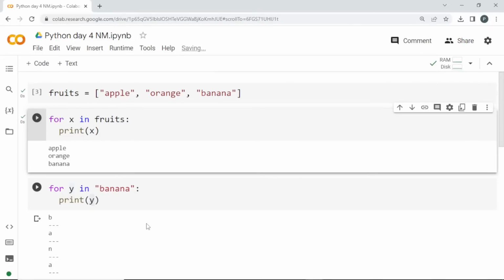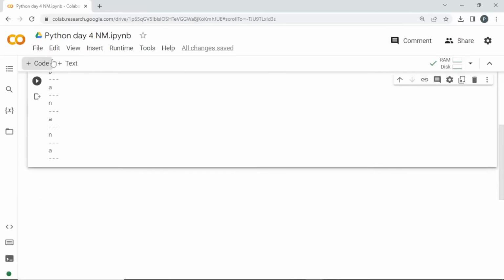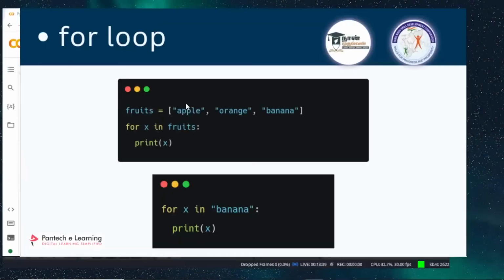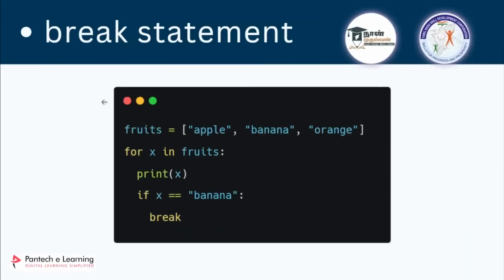Can we move on and see the next topic in for loop? Let's understand the break statement. There is a statement known as break, which is optional. We will see how to use it.